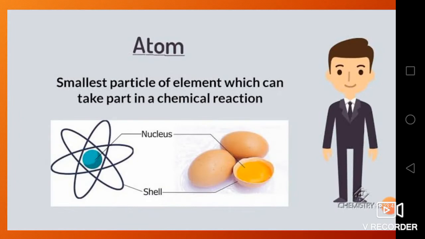So here you can see the picture of an atom. It is compared to an egg, and inside, in the middle of the atom, we have the nucleus, and this nucleus is surrounded by orbitals. So an atom is the smallest part of an element which can take part in a chemical reaction.